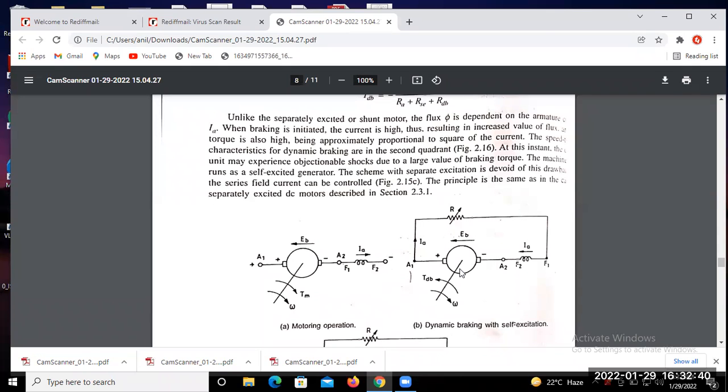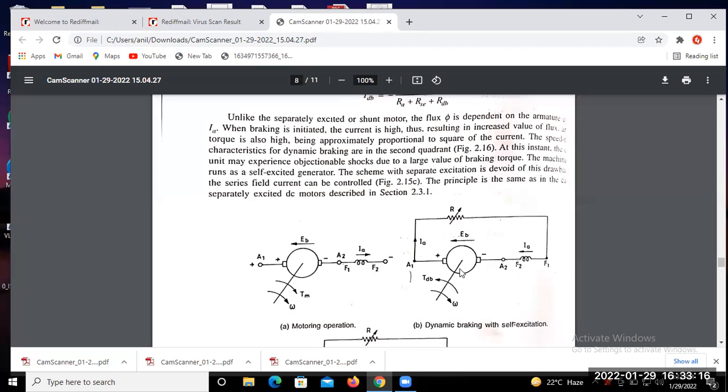How do we find the equivalent resistance in a parallel circuit? 1 by R equivalent equals 1 by R1 plus 1 by R2 plus 1 by R3 plus 1 by R4, however many there are, whether 3 resistances, 4 resistances or 5 resistances in parallel. So in case of parallel resistances, 1 by R equivalent equals 1 by R1 plus 1 by R2 plus 1 by R3 and so on.